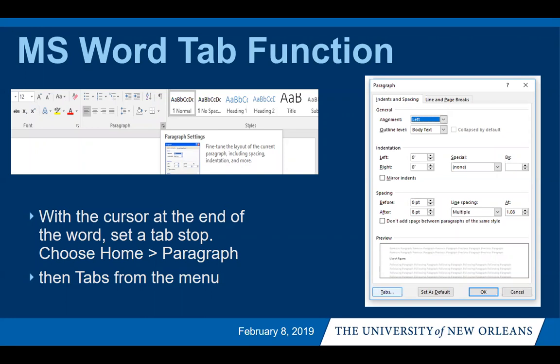On this slide, you can see the instructions and a screenshot showing you how to get to the tab function so that you can format your table of contents. I'll give you a second to look this over, and then on the next slide, it'll actually show you what the tab function looks like for you to go ahead and format your table of contents. Like I said before, there will be an additional link that will be a walkthrough of how you format all of these things in Word.